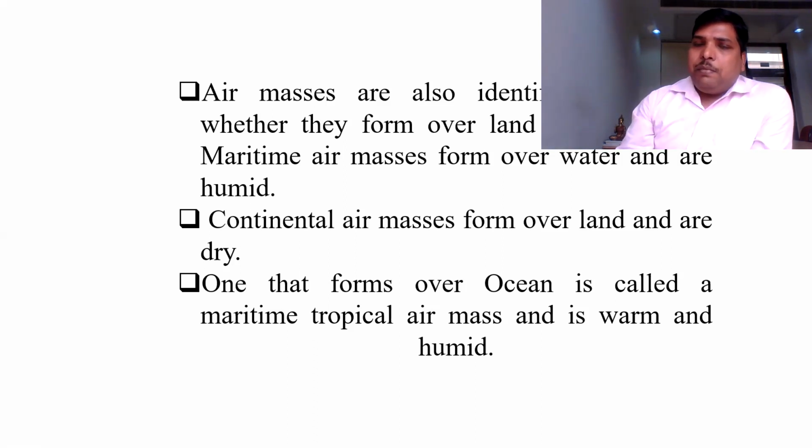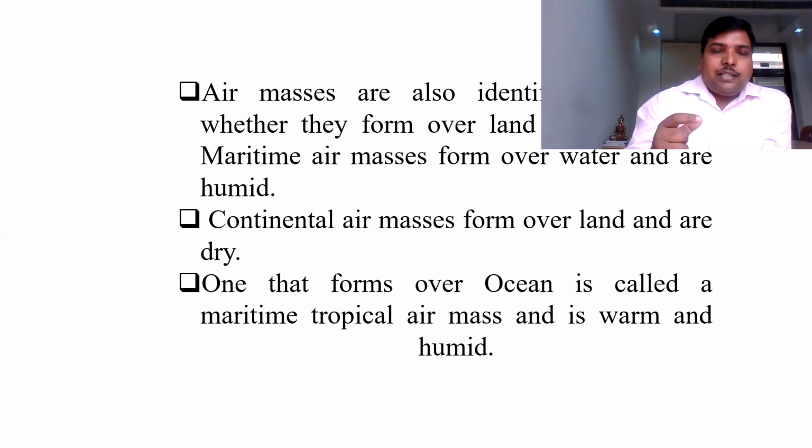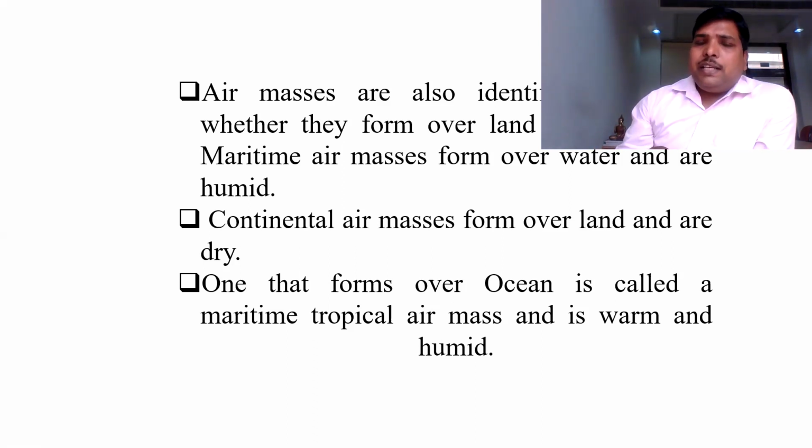Latitude means equatorial region, tropical region, Arctic region as well as polar region. There is another, second important parameter on which air masses can also be classified.